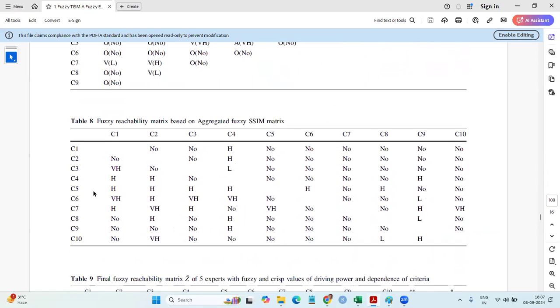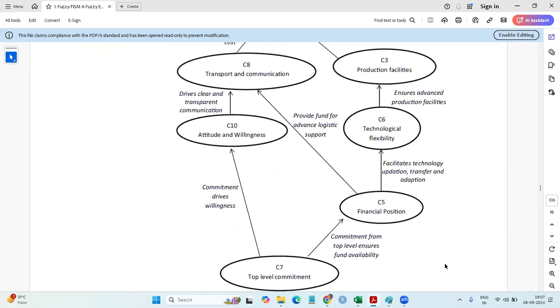5 to 10, there is no such one. And 6 to 8, there is no such relation. But 5 to 8 relation is there. That's why we have to go here directly from 5 to 8.